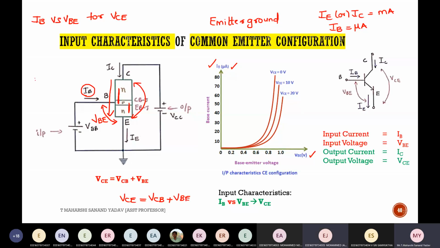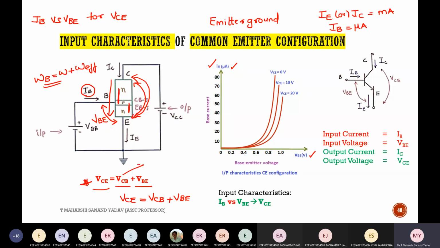This concept is the same as this. Suppose if I want the entire width, WB is nothing but W plus W effective, right? In the same manner, I'm writing for this one also. Suppose if I want the entire voltage from collector to emitter, this is nothing but the summation of VCB plus VBE. So this is the important notation here: VCE is nothing but VCB plus VBE.